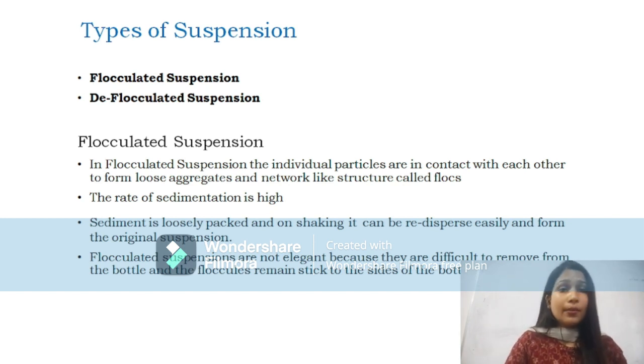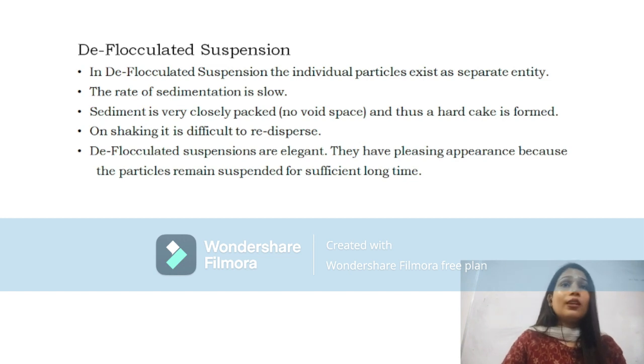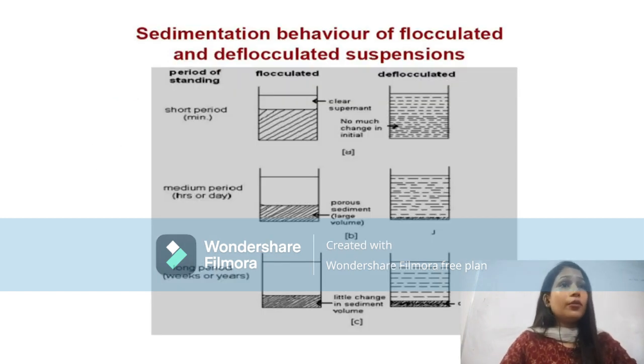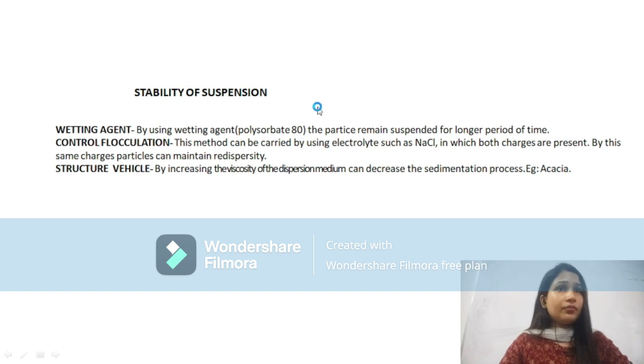Next, types of suspensions. Based on the stability of the suspension, suspensions are of two types. One is flocculated suspension, another is deflocculated suspension. Let's understand this phenomenon with the help of this diagram. This one we will consider as flocculated and this one deflocculated. Here the period of standing is short. What does it mean, flocculated and deflocculated?